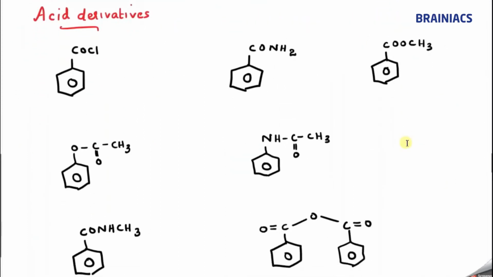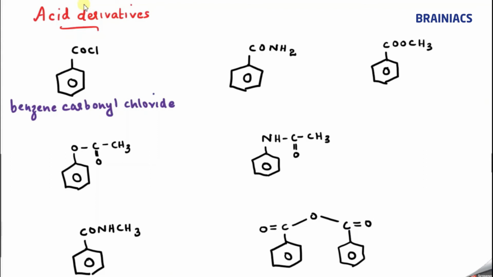Now we will go to the acid derivatives. In acid derivatives, this one we already discussed. Can anybody tell the name of this compound? We know that this is benzoyl chloride, or the more correct one is benzene carbonyl chloride. Sometimes in books you could see benzoyl chloride, that is the old name and is also correct IUPAC, but the more correct IUPAC is benzene carbonyl chloride.